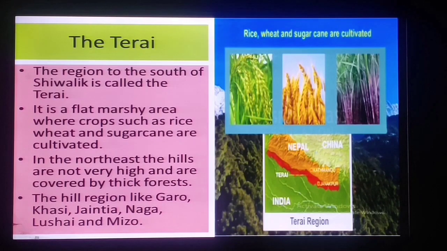In the northeast, the hills are not very high and are covered by thick forest. The hill regions like Garo, Khasi, Jaintia, Naga, Lushai and Mizo are located there.